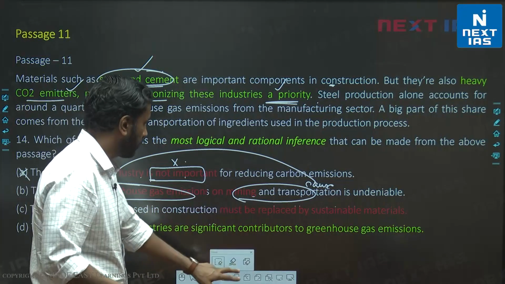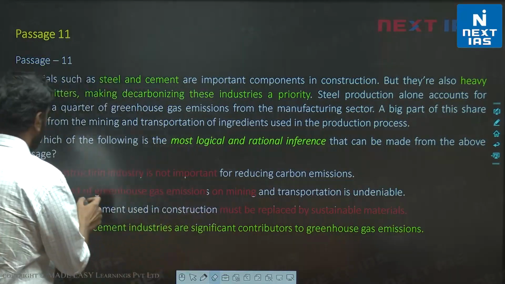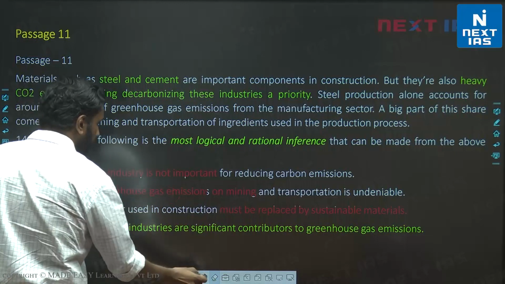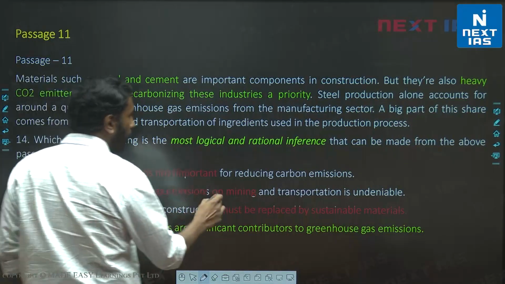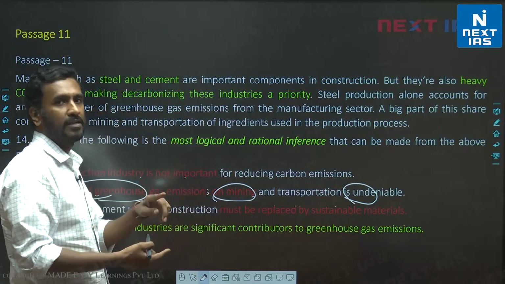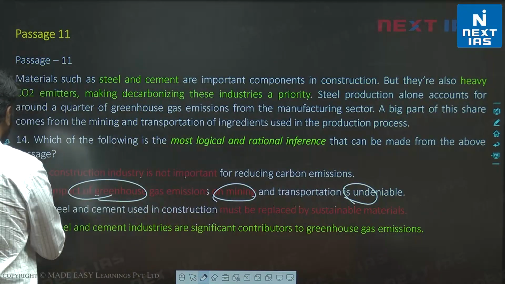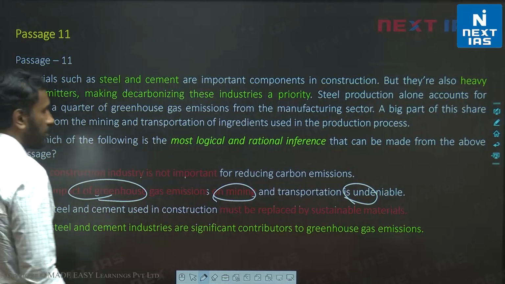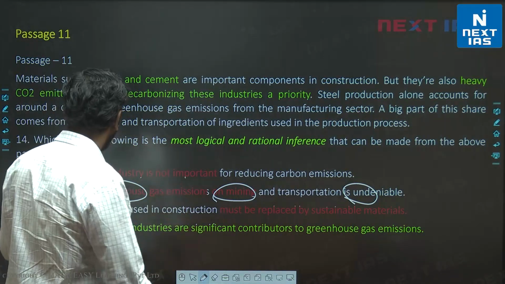Option B is reversing it. Option B is saying the impact of greenhouse gas emissions on mining is undeniable. So cause and effect has been interchanged. It is stating the opposite of what is stated in the passage. So A and B are incorrect.